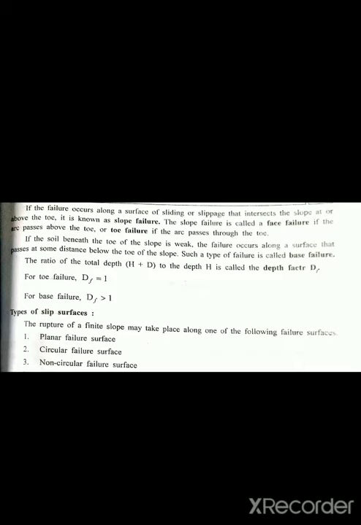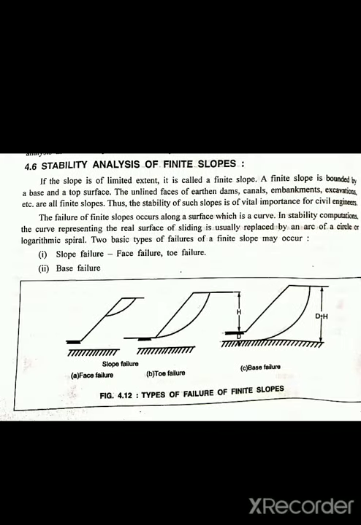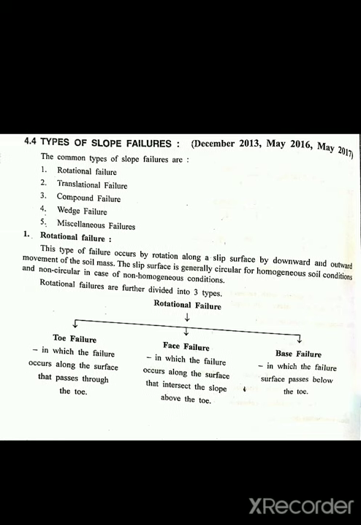Such types of failure are called base failure. The ratio of the total depth H plus D to the depth H is called the depth factor, Df. For a toe failure, Df equals 1. For a base failure, Df is greater than 1. Now, types of slip surface. The rupture of a finite slope may take place along one of the following failure surfaces: planar failure surface, circular failure surface and non-circular failure surface. So these are the types of slip surface. It is one of the most important theories for types of slope failure.